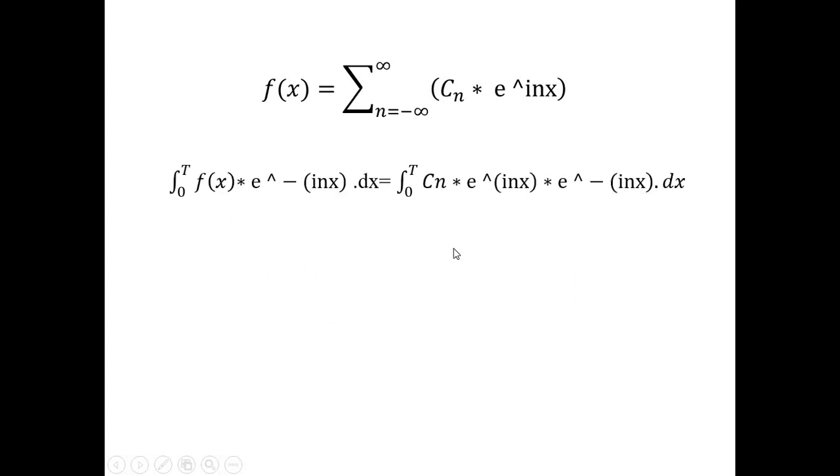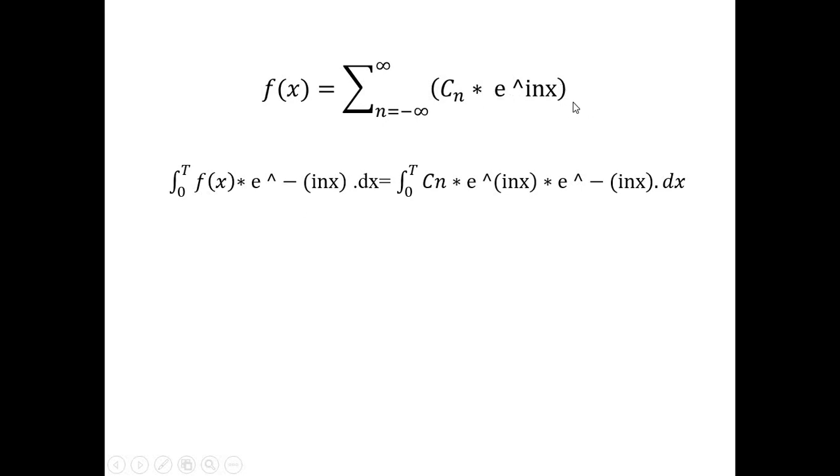So how am I going to do that? I am just integrating both sides from 0 to T, where T is the time period of a signal. So I am putting the value from 0 to T, means one time period I am taking. After that, look here, f(x) is there, so I am going to multiply with e to the power minus inx in both LHS and RHS. Then this expression will look like this one.